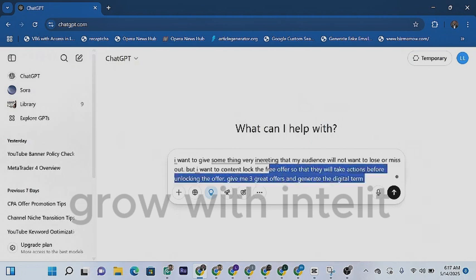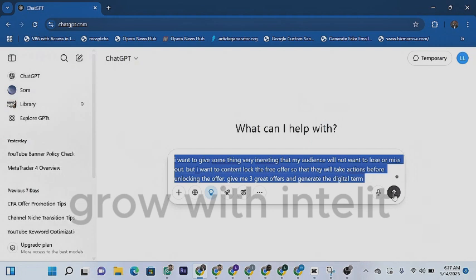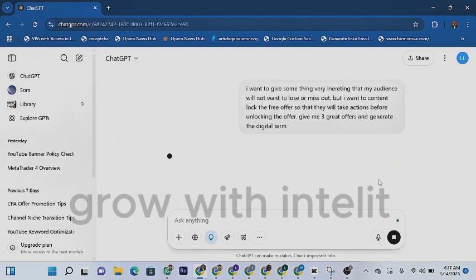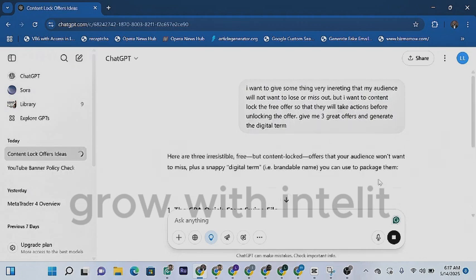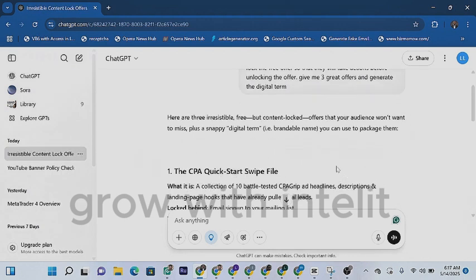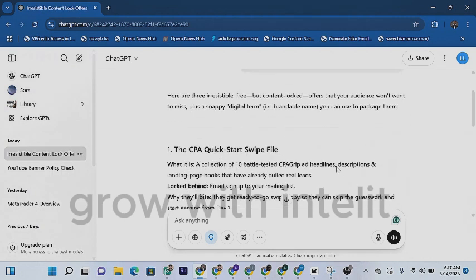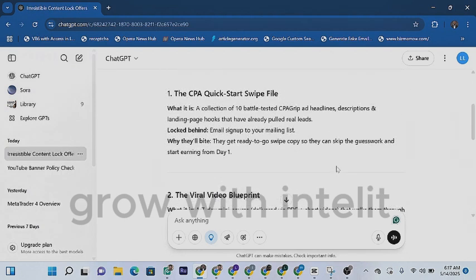Once you have this prompt, you're going to send it. ChatGPT is going to generate all that you need in order to content lock this digital item. It could be a PDF, it could be anything, but all you need to do is put them in a content locker that your audience will be interested in, and they're going to take action so that they can get access to the content locker.